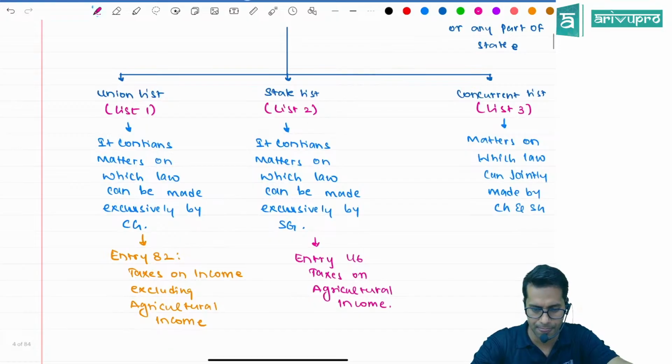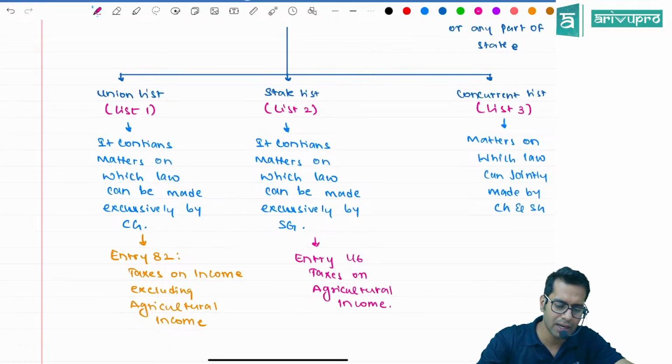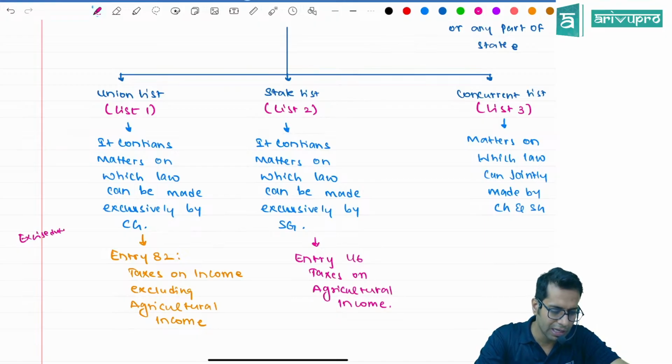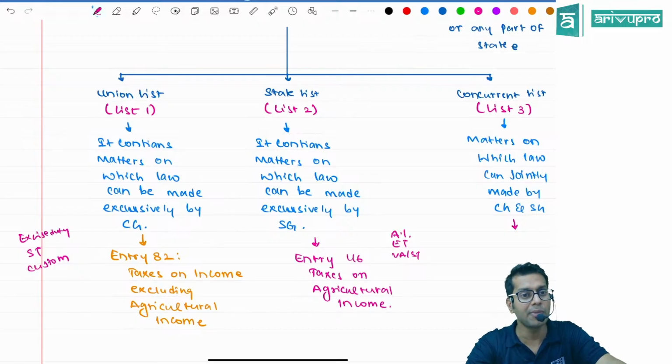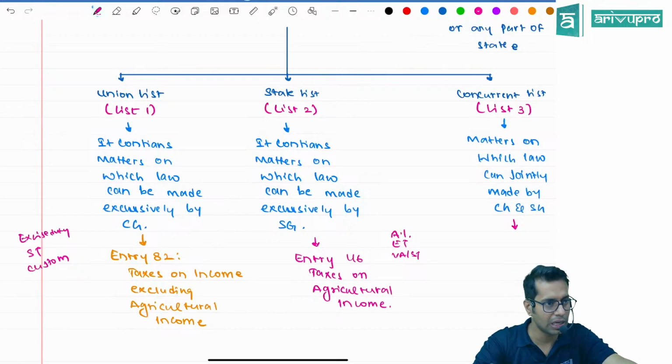So, for example, in the union list, we have the power with respect to collecting excise duty. The central government has the power to collect excise duty, service tax, and customs duty whenever you are importing or exporting something. The state government has the power to collect tax on alcoholic liquor for human consumption. Then they have the power to collect entertainment tax, value added tax or sales tax. Whereas the concurrent list does not talk about any tax law. They just talk about general laws which are important for India as a whole.